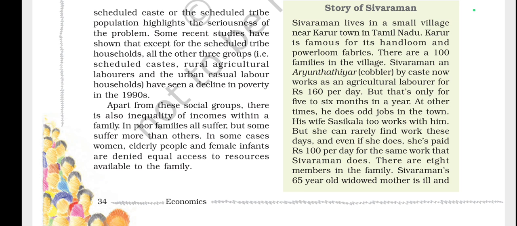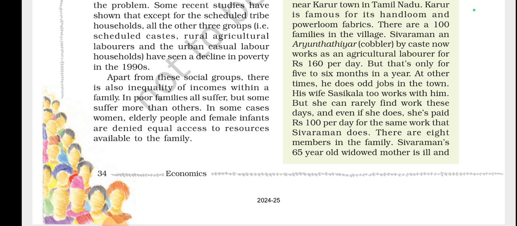Shiva Raman was actually a cobbler by caste, and works as an agricultural laborer for rupees 160 per day. But that's only for 5 to 6 months in a year. At other times, he does odd jobs in the town.